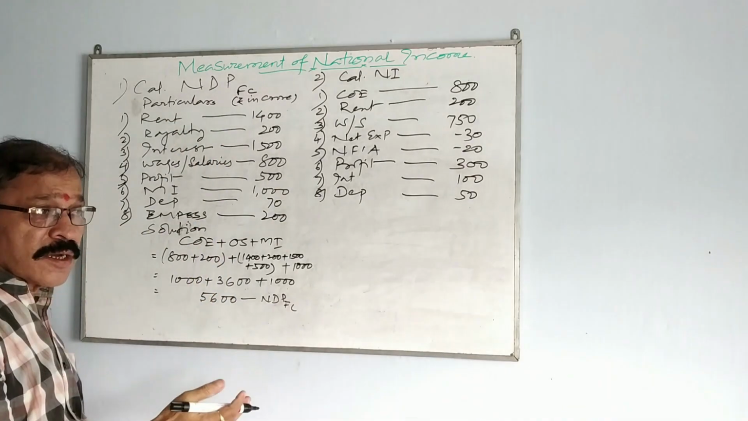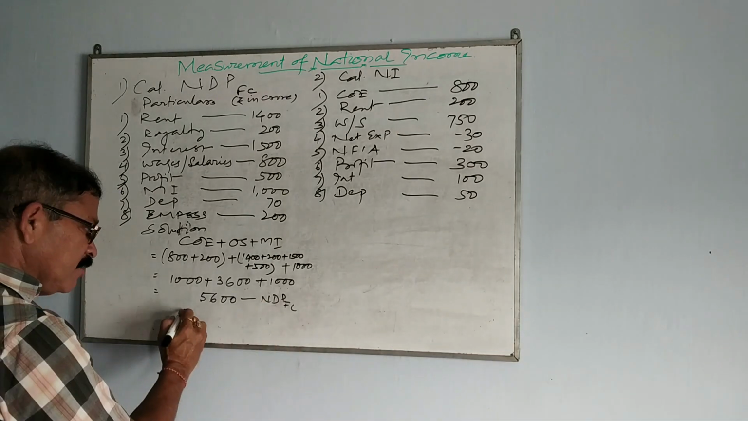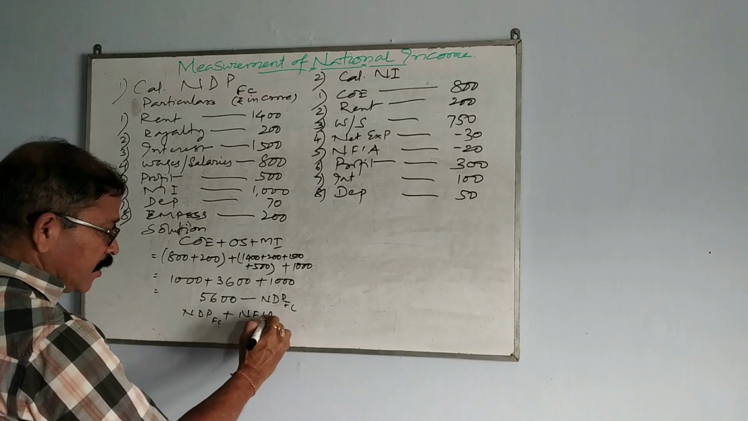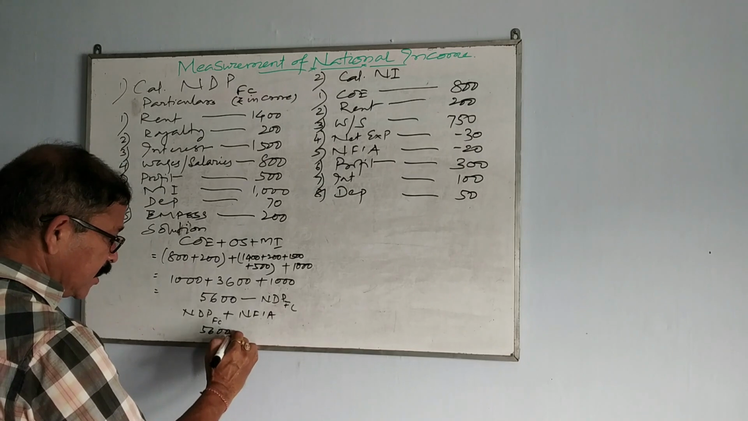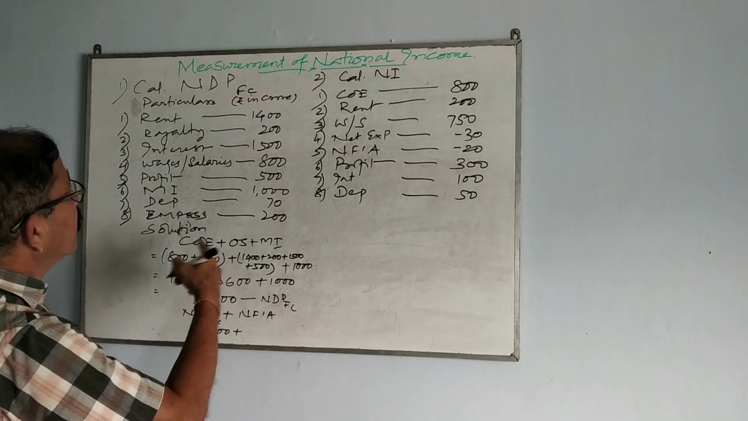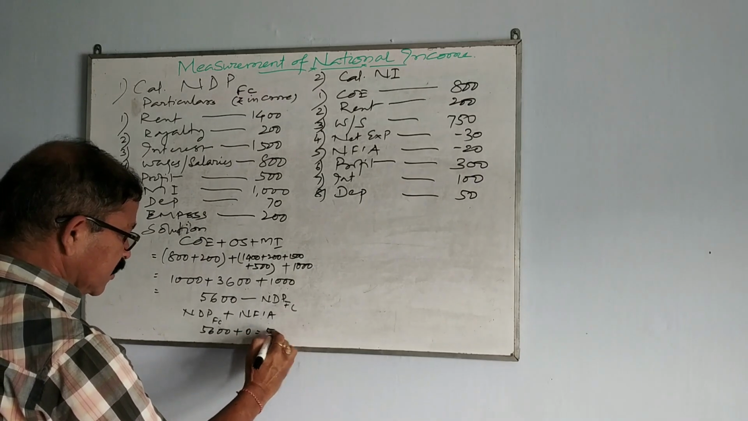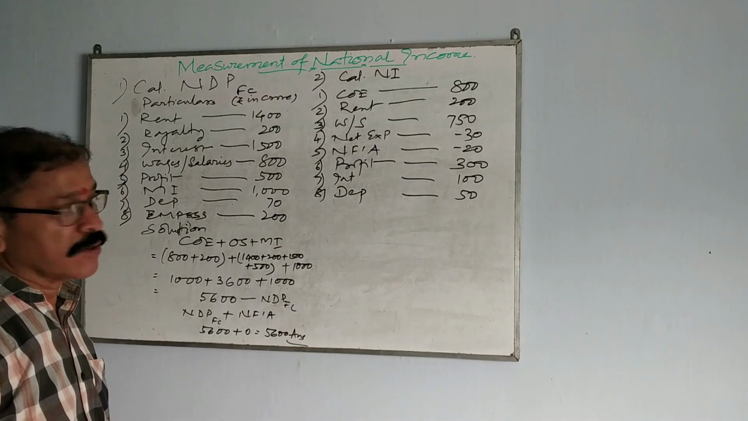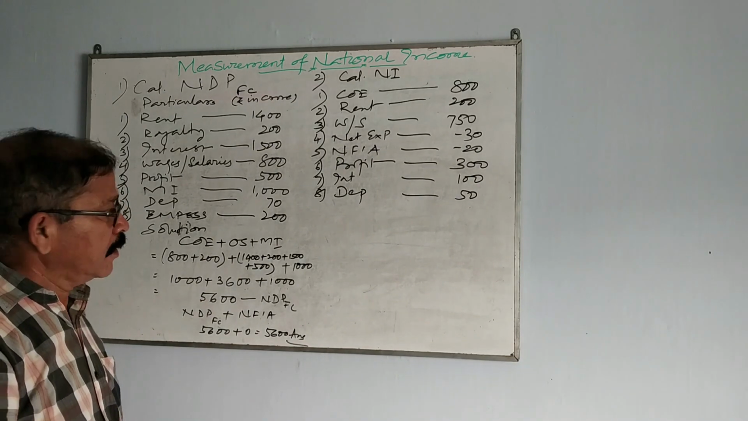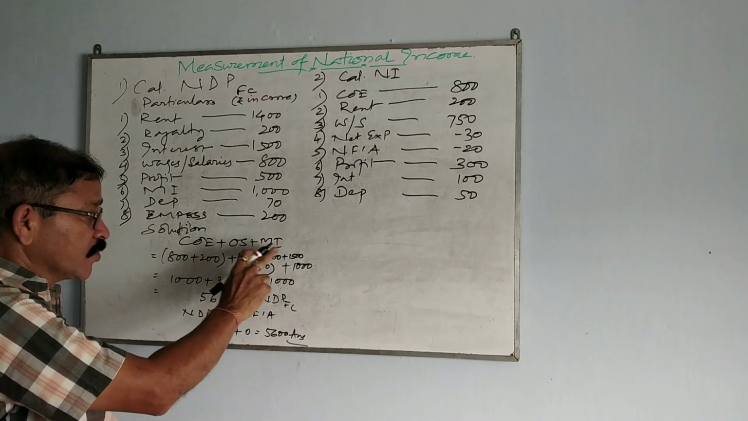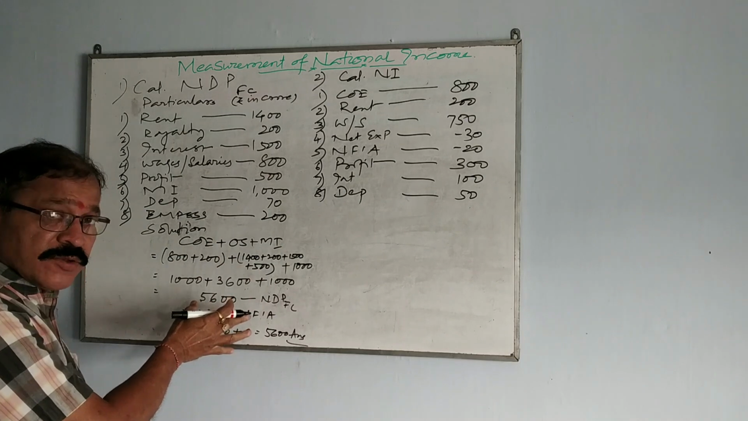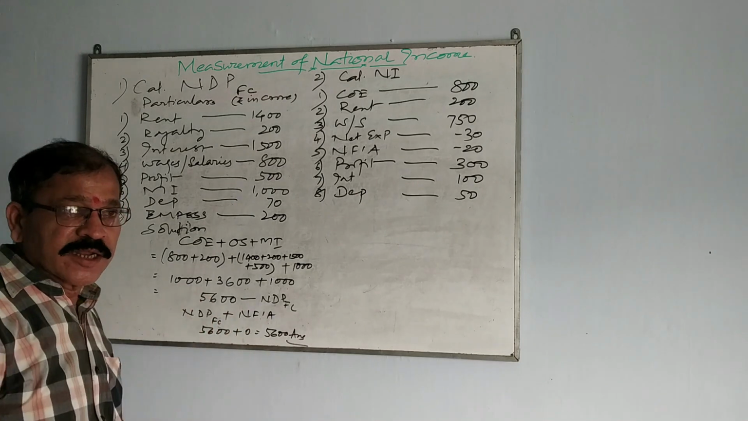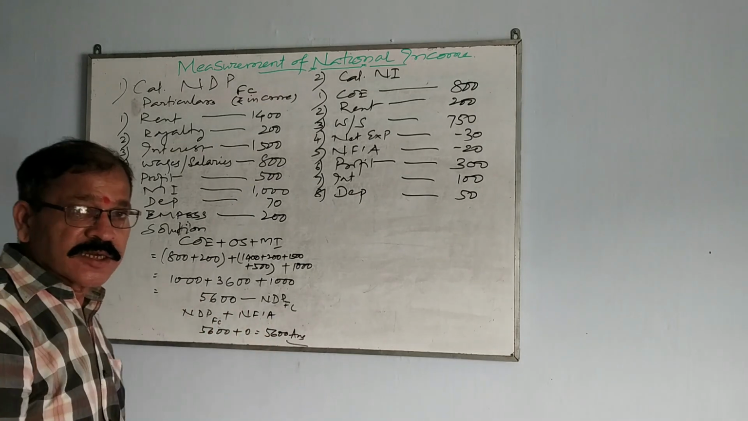Now if you want to convert it into national income, nothing, NDPFC plus NFIA. So what is NDPFC? 5600. NFIA, is there any NFIA here? No NFIA is there, that means 0. That means your national income is also 5600. Okay, this is numerical number 1. Once again I repeat, COE plus OS plus MI, then all values I have used, then after that calculation, addition, subtraction, whatever that calculation, and finally you are getting NDPFC and national income as well.